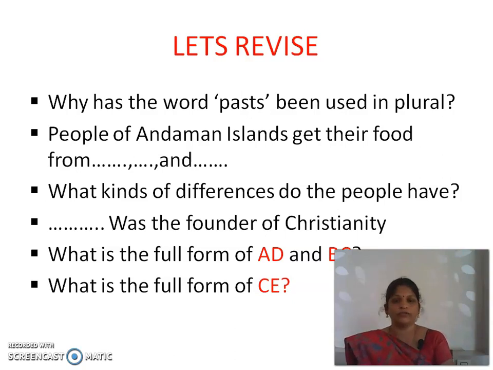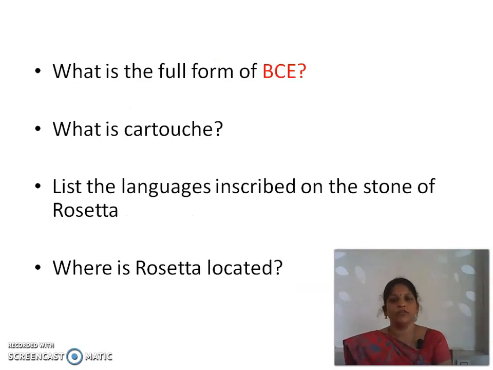Who was the founder of Christianity? Jesus Christ was the founder of Christianity. What is the full form of AD and BC? AD, Anno Domini. Okay, BC, before Christ. What is the full form of CE? Common Era. What is the full form of BCE? Before Common Era.